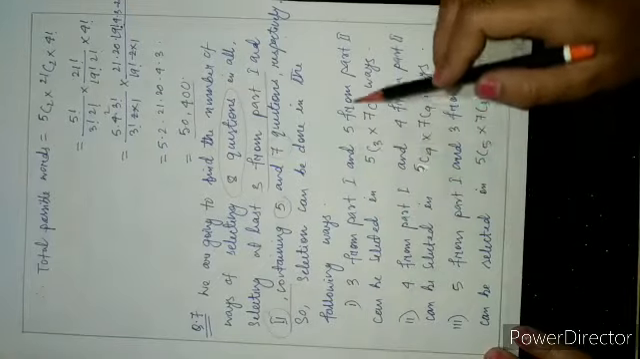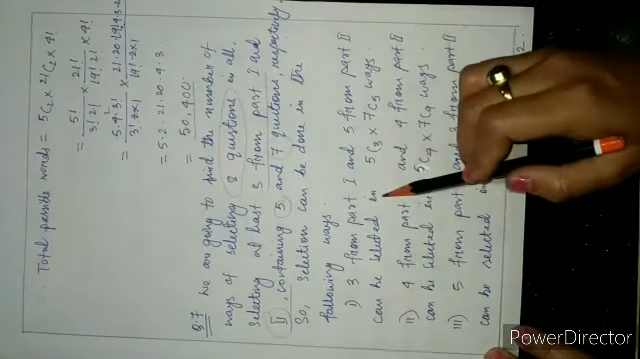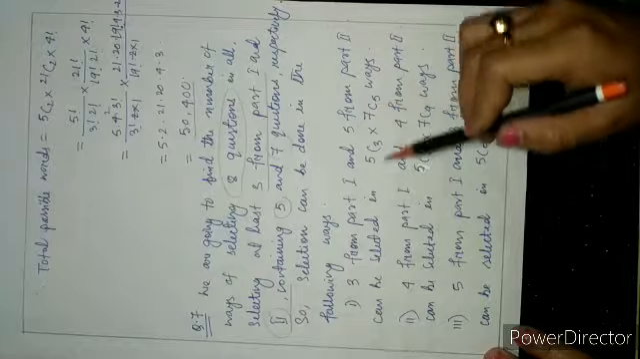3 from the part 1 and the 5 from the part 2 can be selected in 5C3 into 7C5 ways.